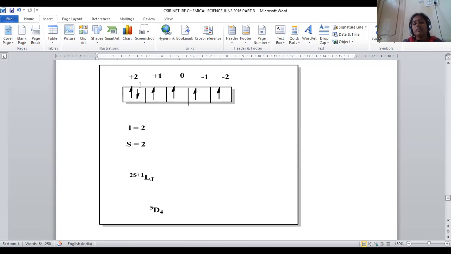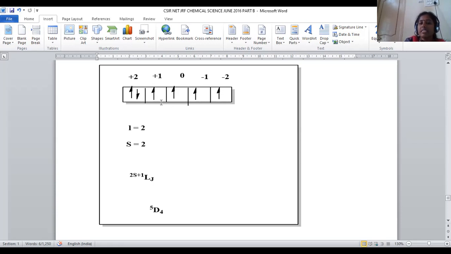How can we predict the L value? We can take the sum of all these. +2, -2 cancel, +1, -1 cancel, 0 always 0. Then this one more electron is there in the +2 level, so that the net L value will be 2 only. Okay. How many odd electrons are there in this d6 system? 1, 2, 3, 4 odd electrons are there.